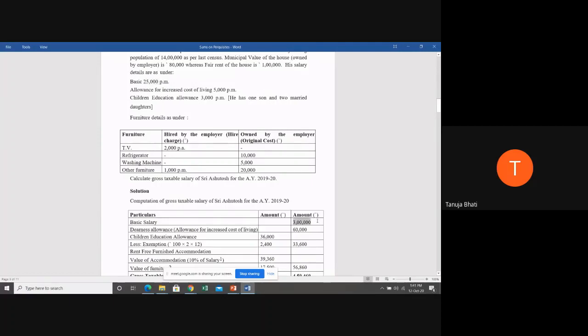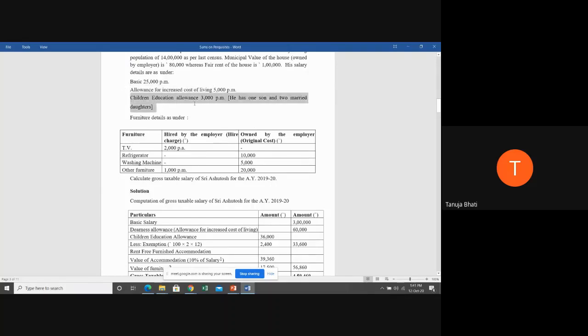So we have written it in the outer column. Next, dearness allowance. This is nothing but another name for allowance that is given for increased cost of living, which is 5,000 per month. Now 5,000 per month means nothing but 5,000 into 12, which is 60,000.